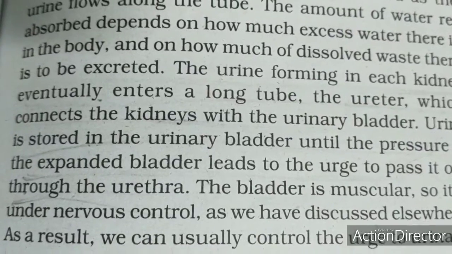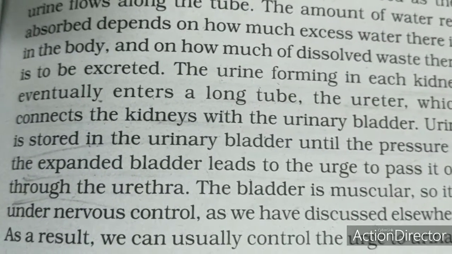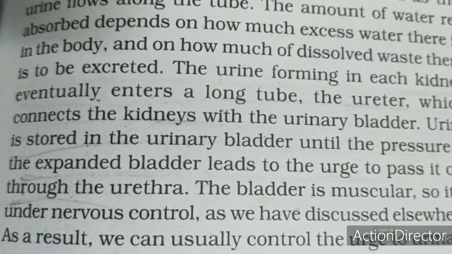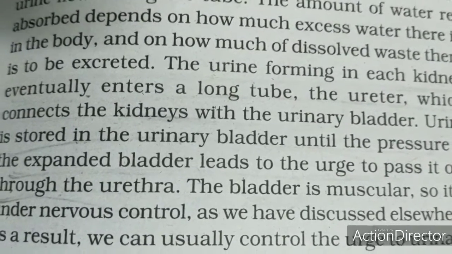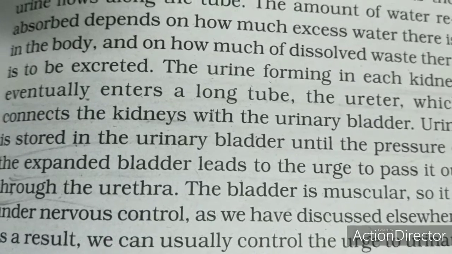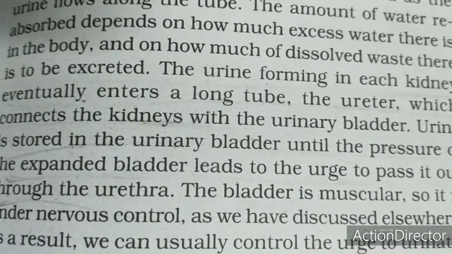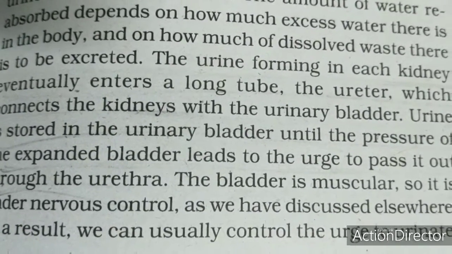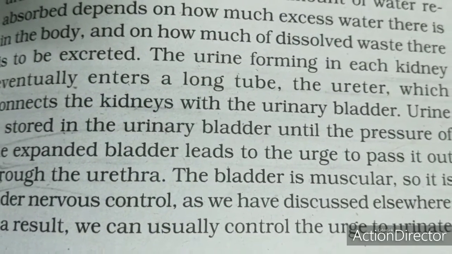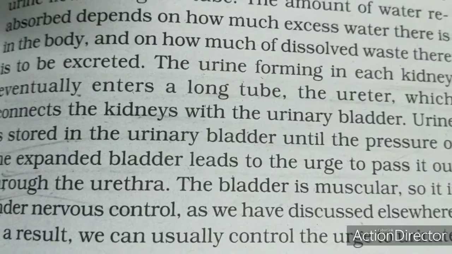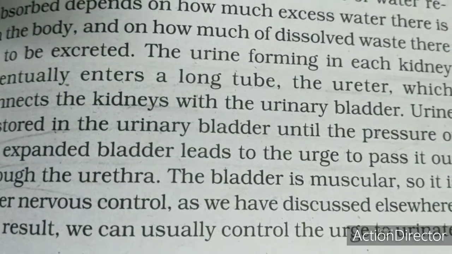So this is also one of the important concepts. How can we control the urge of urination? It is because of the urinary bladder, which is a muscular structure, and its action comes under the control of the nervous system. So we can have a control over the urge to urinate to some extent.